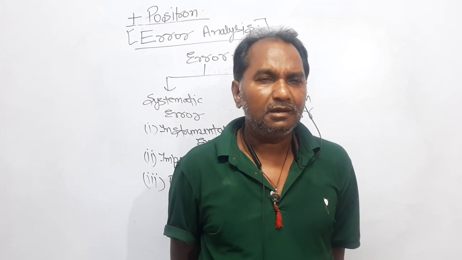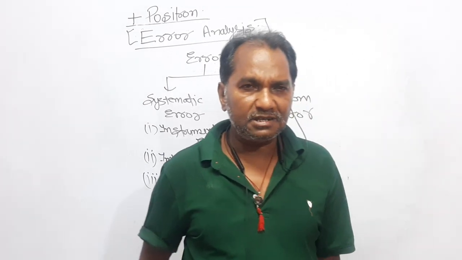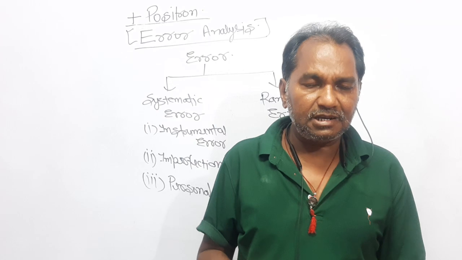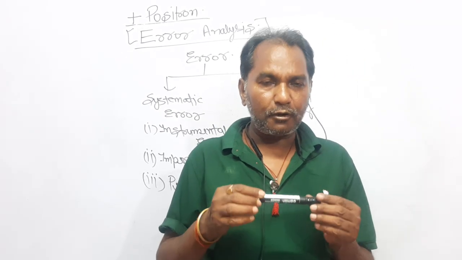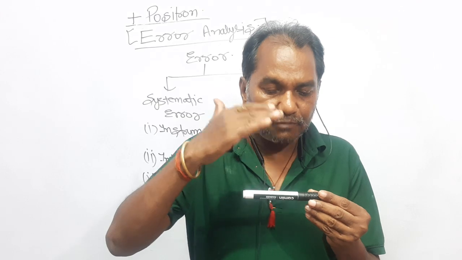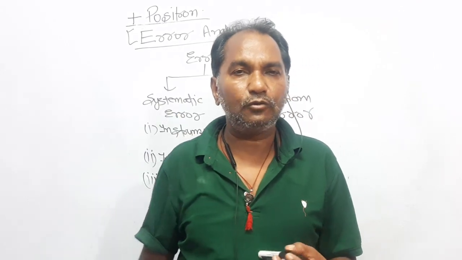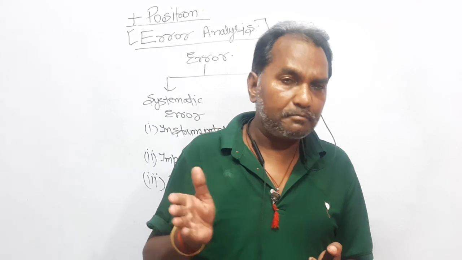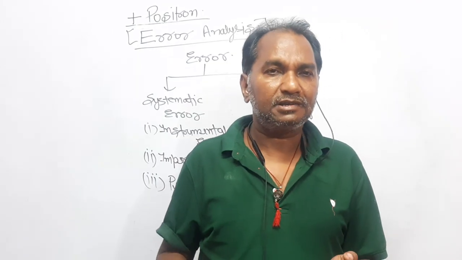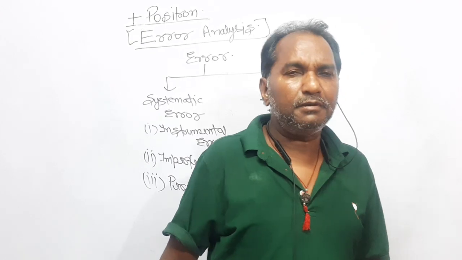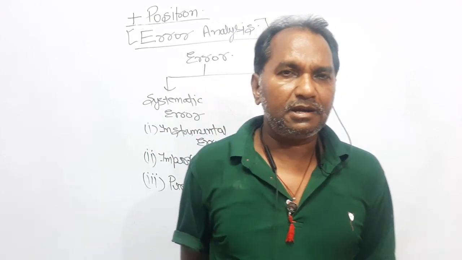How does it come? For example, if you are measuring a line segment, the proper technique is that your head should be just above the scale, only then will you read the proper value. But if you are a bit to the left or right, there might be a change of 1 mm in the measurement, right?